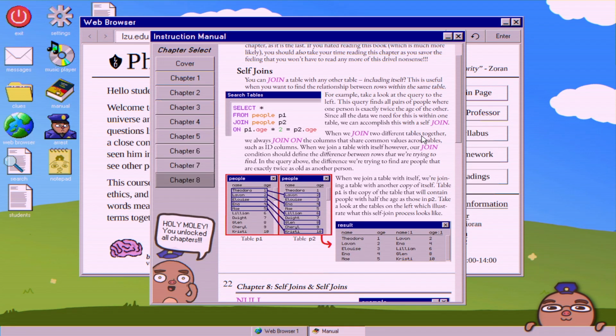When we join two different tables together, we always join on the columns that share common values across tables, such as ID columns. When we join a table with itself, however, our join condition should define the difference between rows that we're trying to find. In the query above, the difference we're trying to find are people that are exactly twice as old as another person. This here, when I first read this, I conceptually understood what it was trying to do.